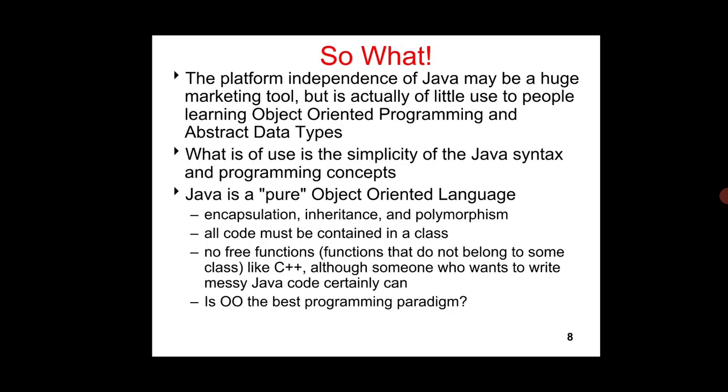That's why we say that it does not have any free functions. All code must be inside the class only. All functions must be inside the class only. That's why we say that it is a pure object oriented programming language. Also it should start with the class. Without creating a class we cannot write a Java program.